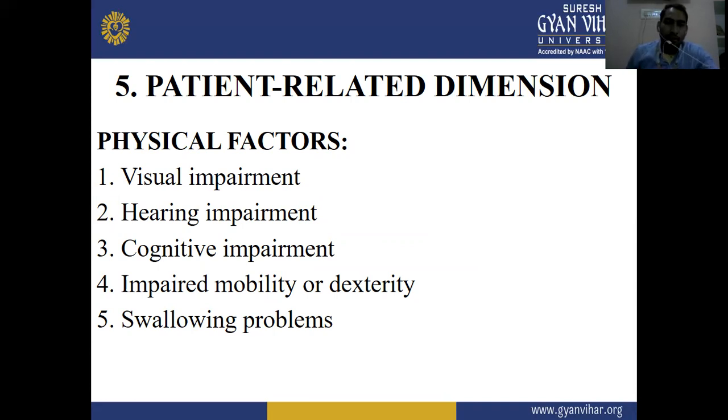These are the patient related dimensions, in which we identify and diagnose the visual impairments, hearing impairments, cognitive impairments, impaired mobility or dexterity, swallowing problems.